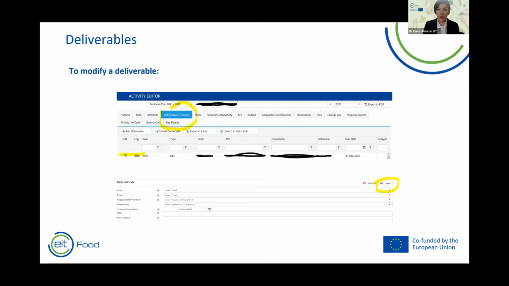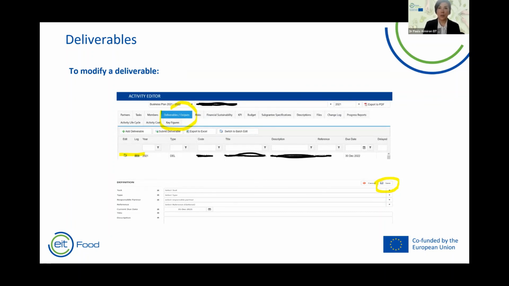In the case of modifying a deliverable due in 2022, you have to again click on deliverables and outputs and choose year 2022. After that, you click on the edit button next to the deliverable of interest, modify the information and click save.